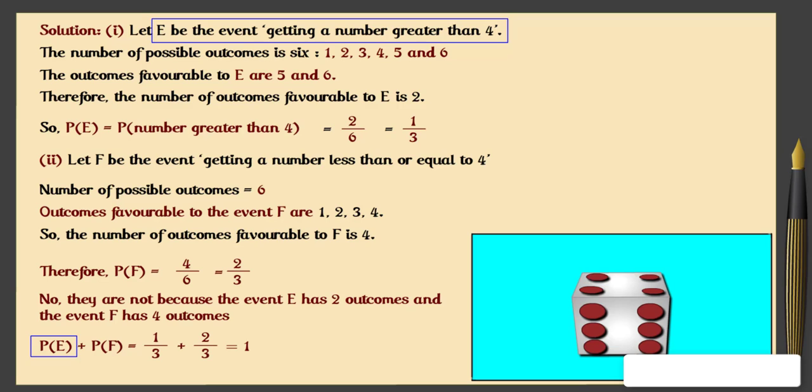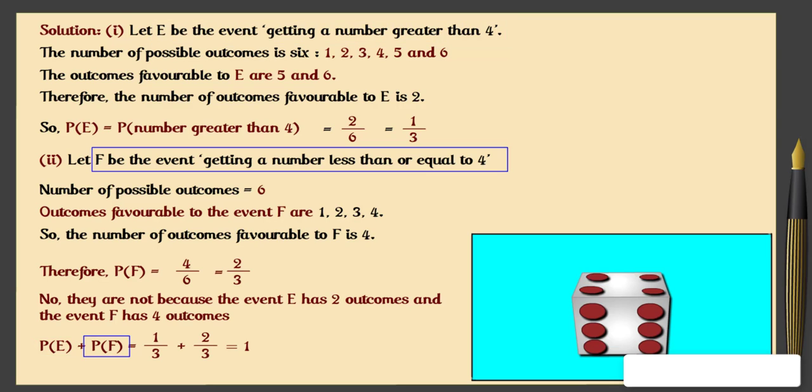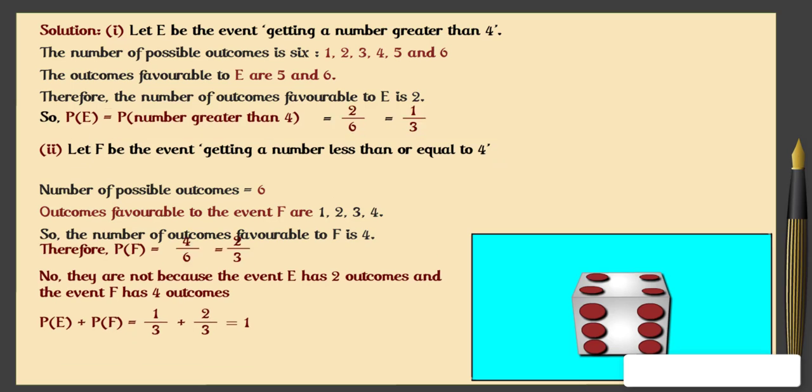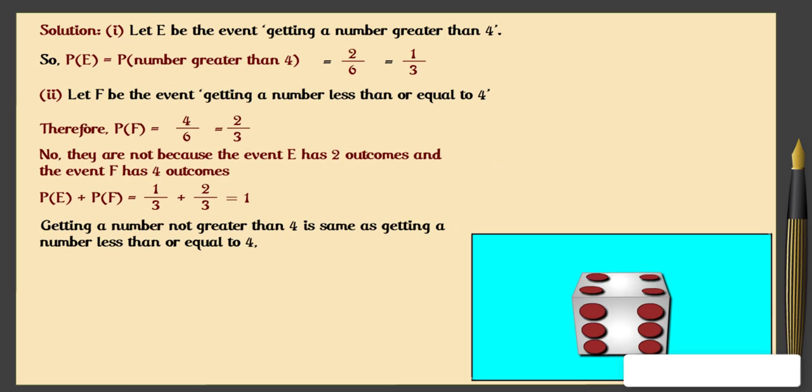Here, E is the event getting a number greater than 4 and F is the event getting a number less than or equal to 4. Note that getting a number not greater than 4 is the same as getting a number less than or equal to 4 and vice versa. Isn't F the same as not E?